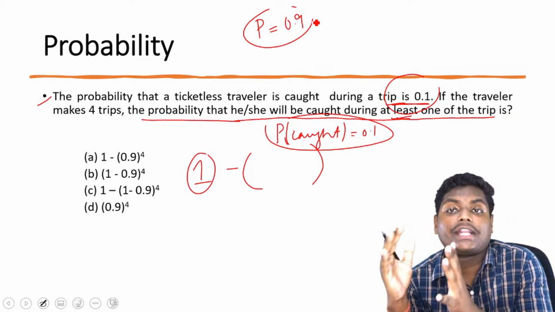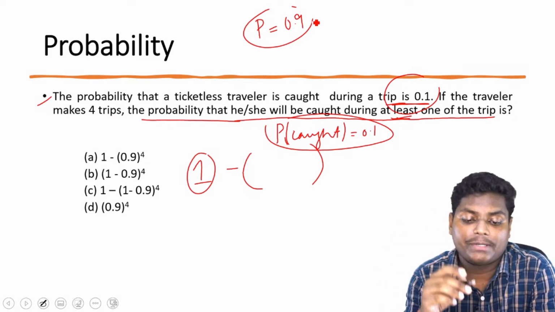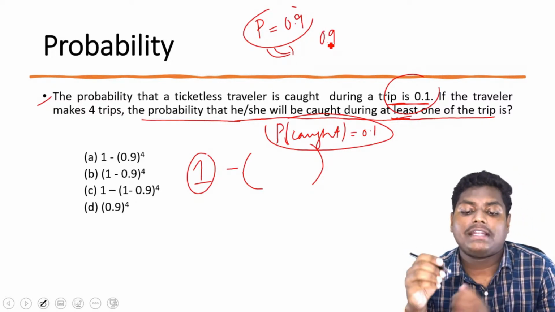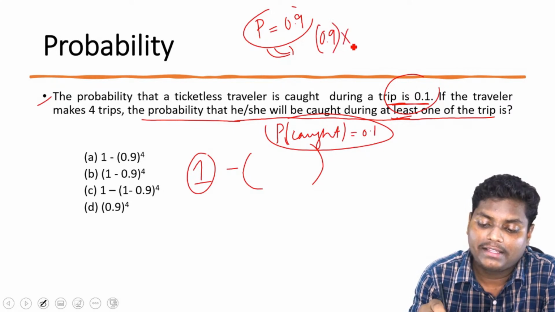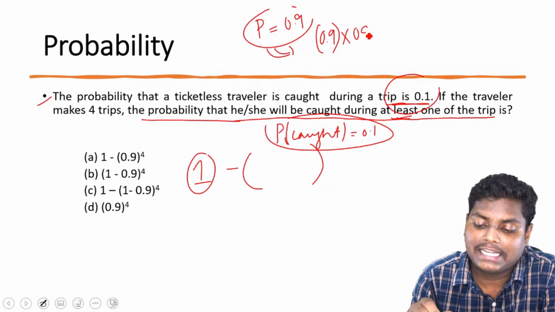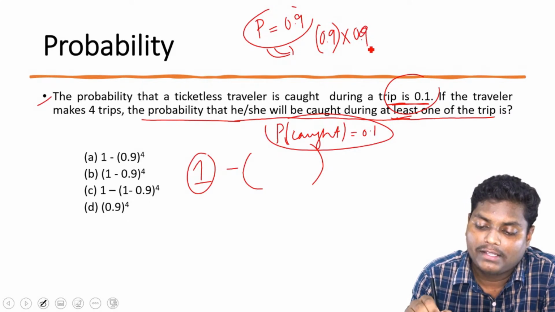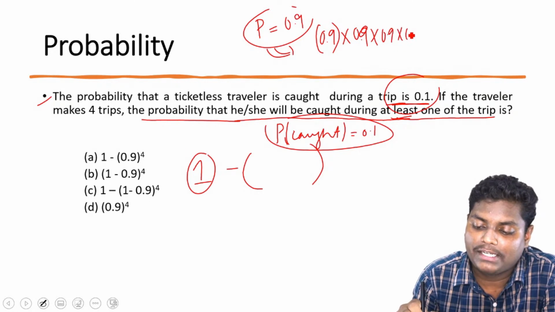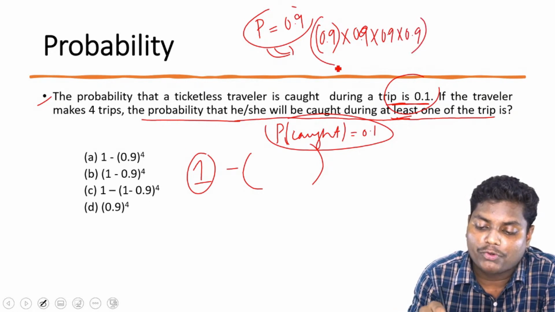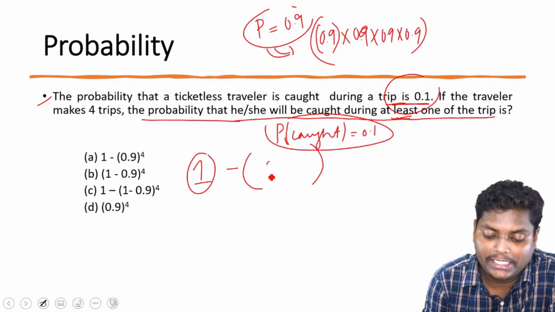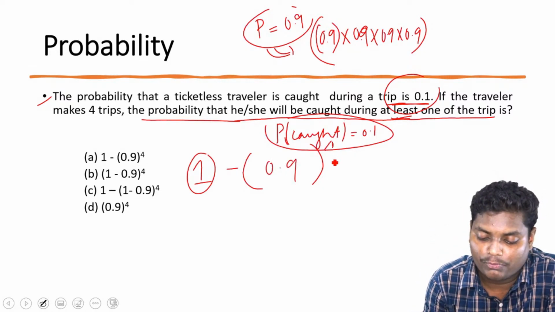He's making 4 trips. So what is the probability in the first trip of not getting caught? It's 0.9. In the second trip, it is again 0.9. Similarly, for the third also 0.9, for the fourth also 0.9. So the probability of not getting caught is basically 0.9 to the power 4.